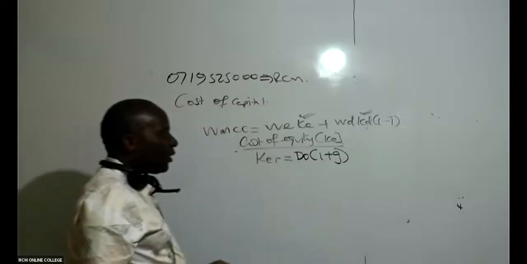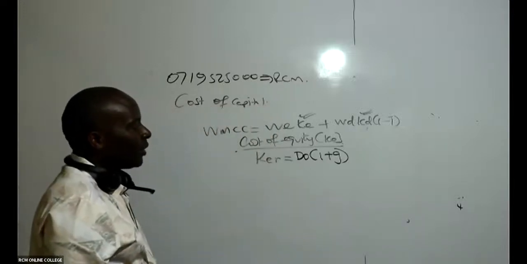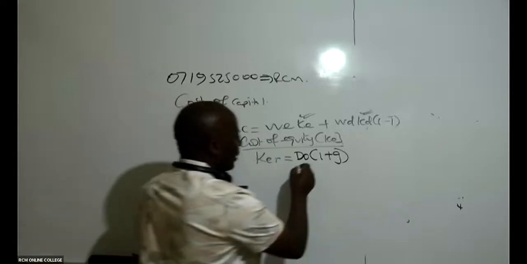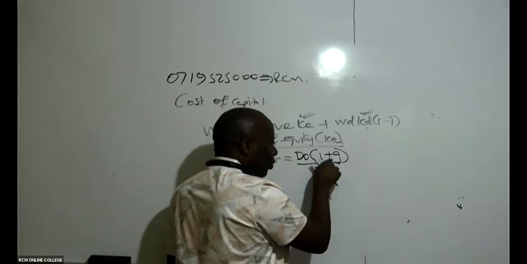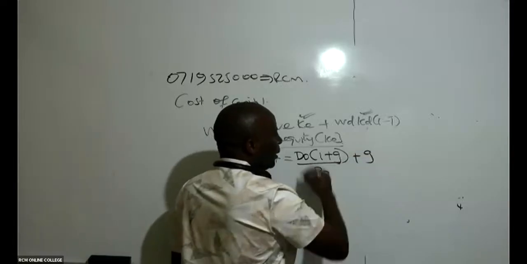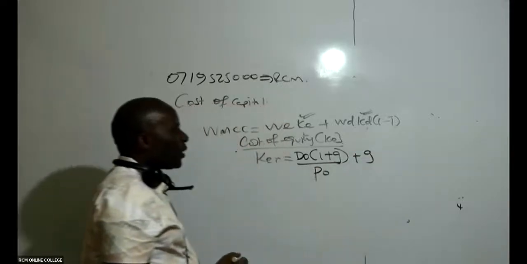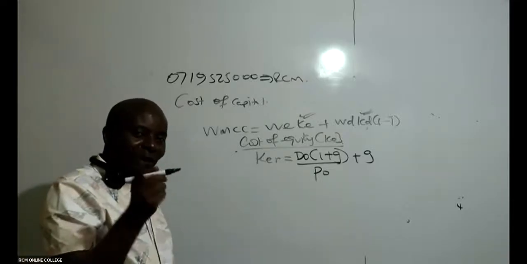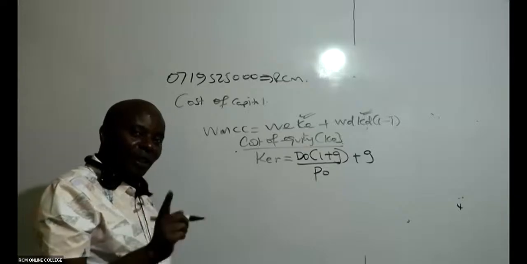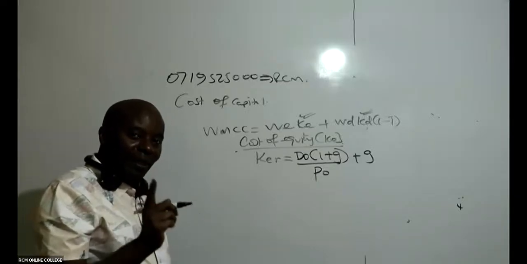You guys will be surprised. It was a district professor, remember. 1 plus G, all over what here, somebody? All over P0. He never became a provincial, but it was to grow a little bit. He can even become a president. We shall overcome. No, I don't talk politics at all. I just wanted to give you a model that you will be able to remember for long.